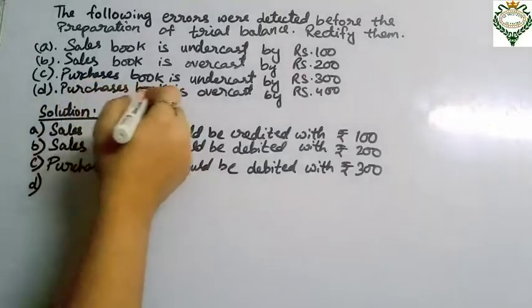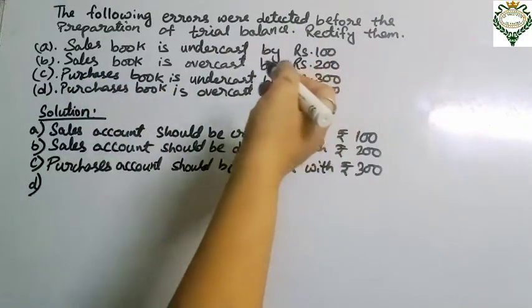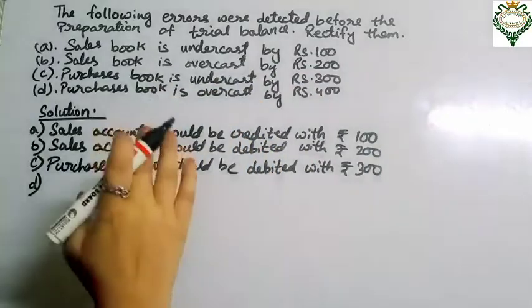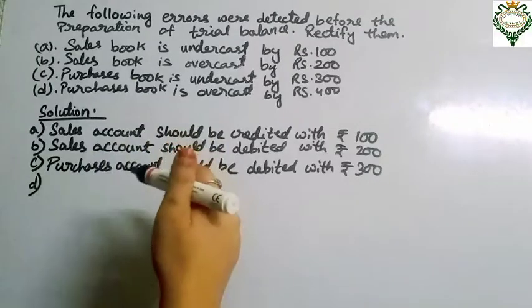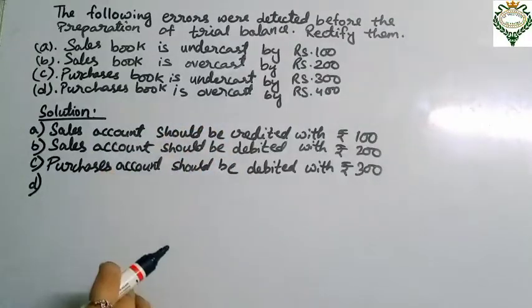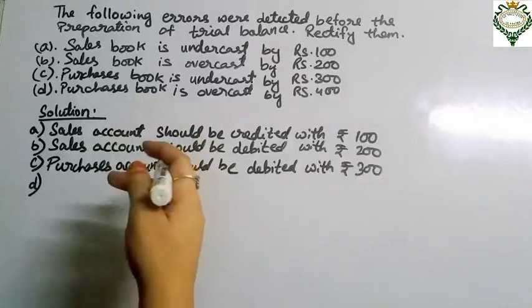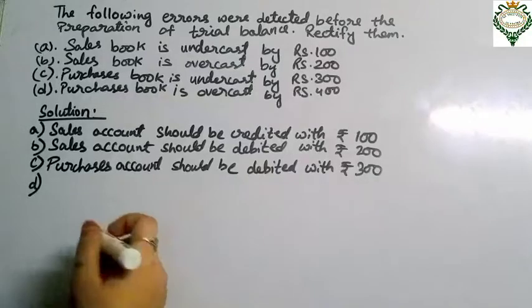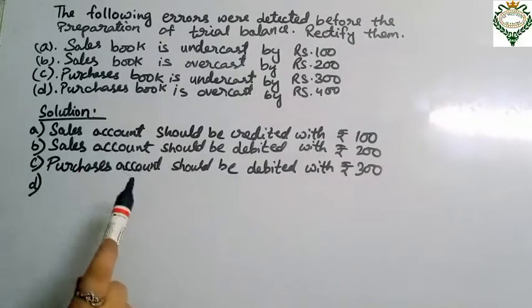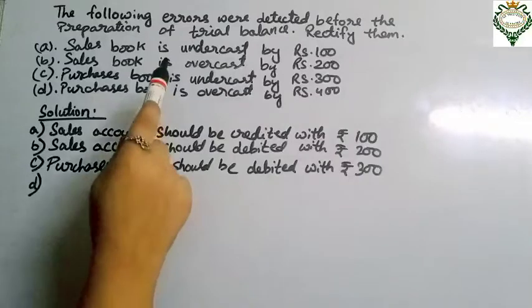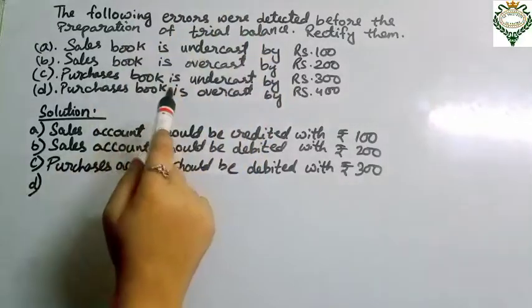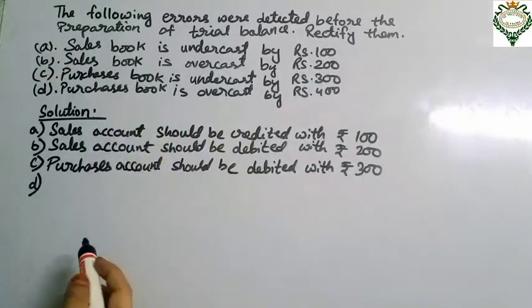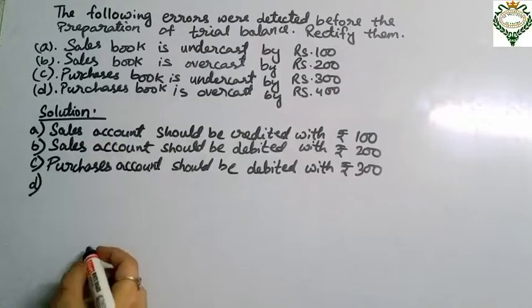It is saying purchases book is overcast by rupees 400. So in this case the purchases book is overcast by rupees 400, so the total of purchases book is posted to the debit side of the purchases account in the ledger. The overcasting has resulted in over debiting of purchases account by rupees 400. So this is an error of commission again, and the error is only in the purchases account, so it is again a one-sided error. There is an excess debit in the purchases account by rupees 400, so we have to credit this purchases account by rupees 400.